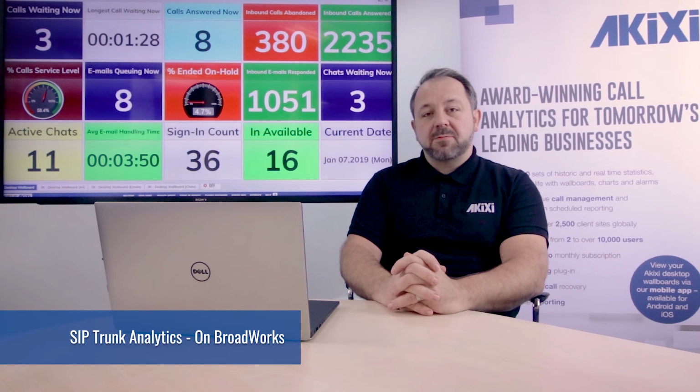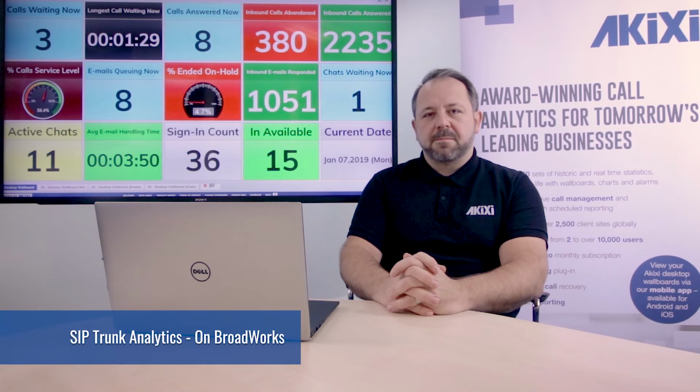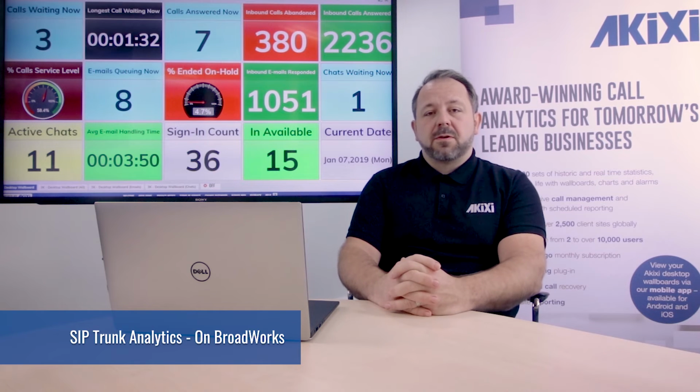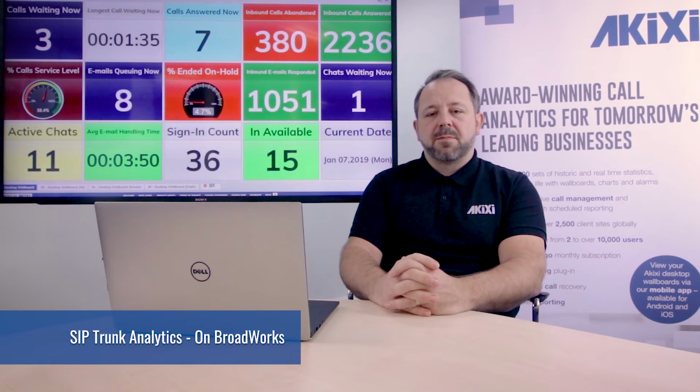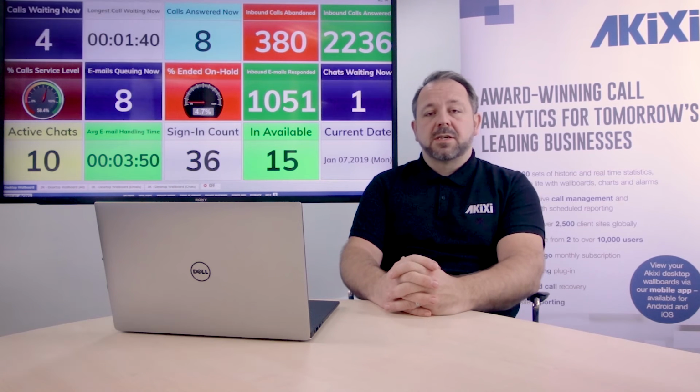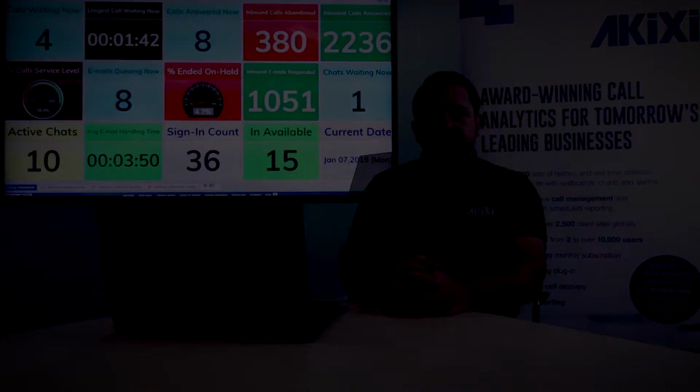Coming in early 2019, you'll be able to use Akixi for SIP trunk analytics on the Broadworks platform. On release, you're going to be able to report on numbers associated with SIP trunk services using existing Akixi reports, with dedicated SIP trunk reports, such as trunk utilization, coming in future releases.